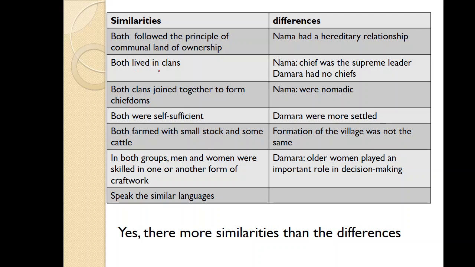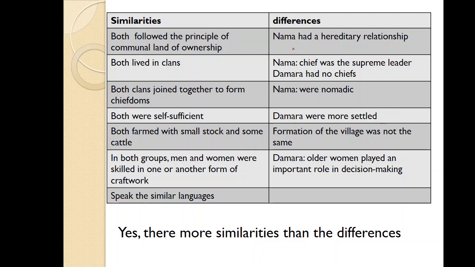They both lived in clans, and both of their clans joined together to form chiefdoms, and they were all self-sufficient, and they both farmed with small stock, the goats and the sheep, and had few cattle. And in both groups, men and women were skilled in one or another form of craft work. And the main language, they speak similar languages.